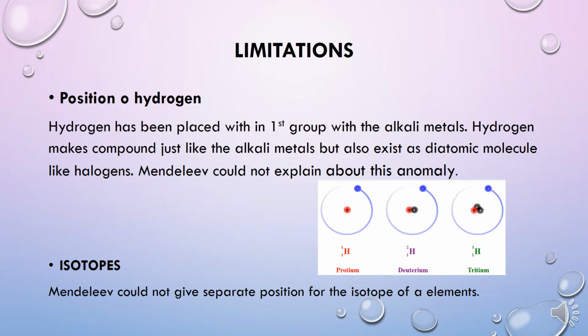There is another limitation of Mendeleev's periodic table: the position of hydrogen. Hydrogen has been placed within the first group with the alkali metals. Hydrogen makes compounds just like the alkali metals but also exists as a diatomic molecule like halogens. Mendeleev could not explain this anomaly. Mendeleev also could not explain isotopes. He could not give a separate position for the isotopes of an element.